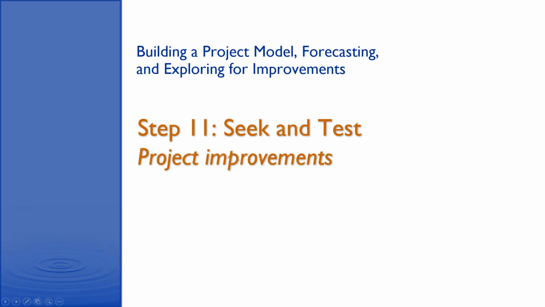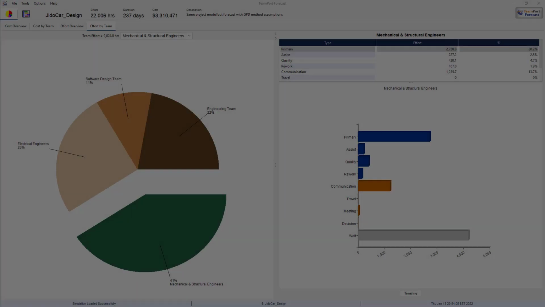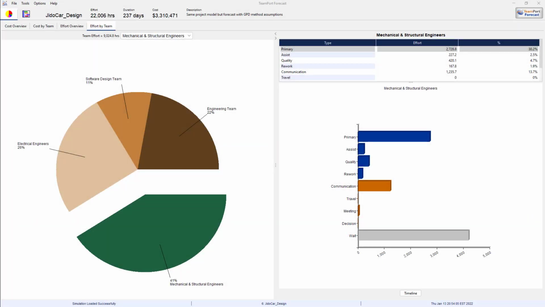We saw before in the GDCOR project that the GPD forecasts included coordination and the effects of concurrent dependence, which is wait, causing two of the teams to wait. How can we improve this project? If we find the team is waiting, what should we do? Should we change their team size? Should we do something to someone else?